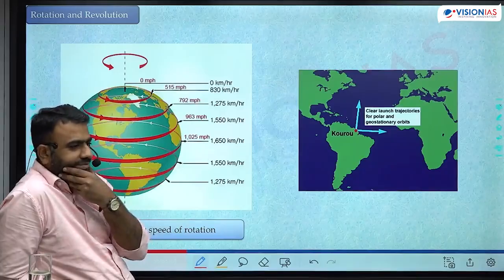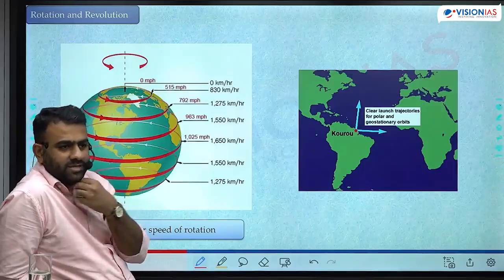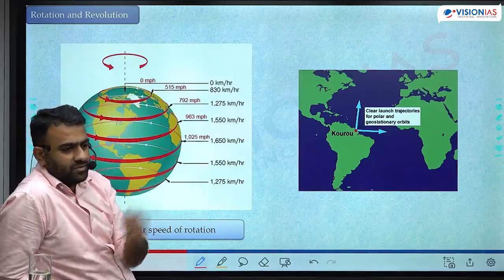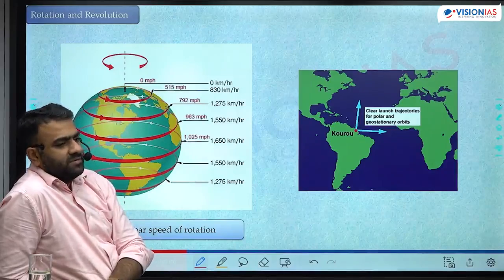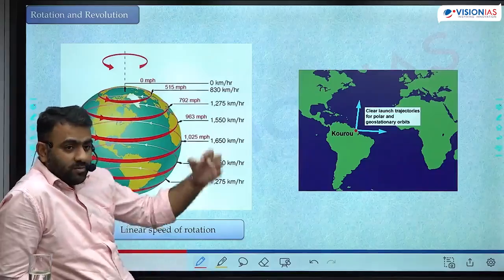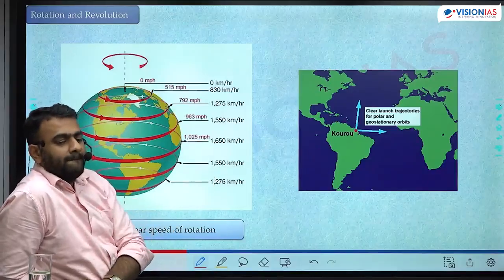Till recently, we used to launch from there. Okay, so till we develop GSLV, which is capable of launching heavier satellites and up, till then we used to launch from here. But why do people spend so much money, energy, fuel to transport their components to Kourou and launch from there just to save rocket fuel?